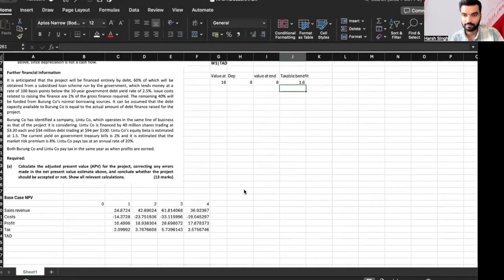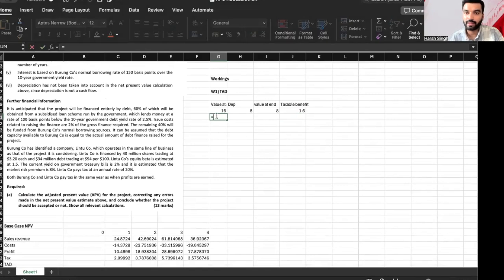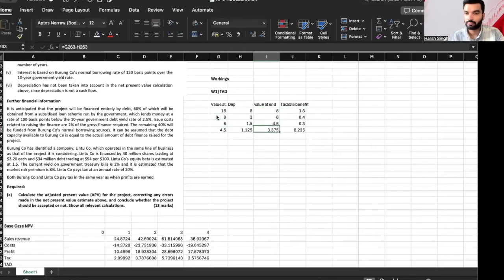Okay. Then what is the value at the end? Over here it was 50%, and after that it is going to be 25%. Correct.